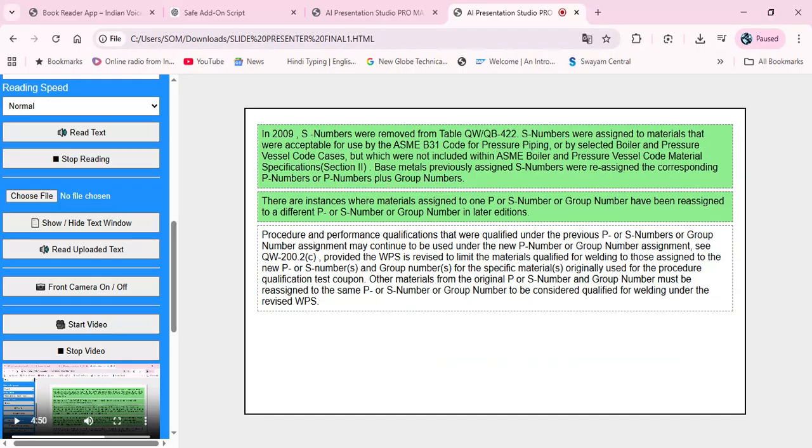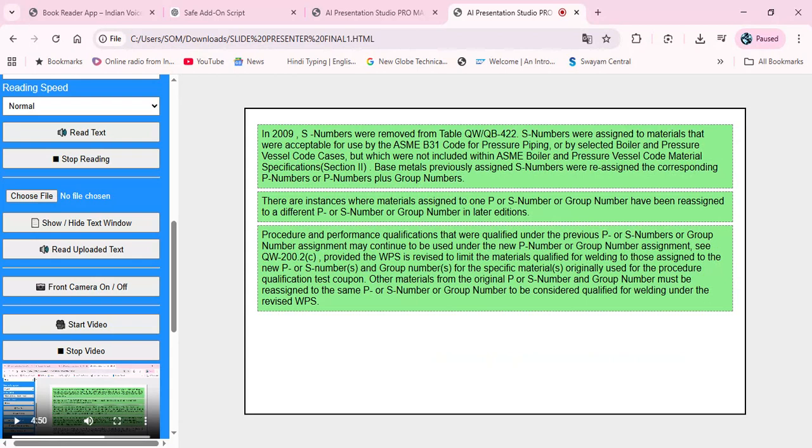There are instances where materials assigned to one P or S number or group number have been reassigned to a different P or S number or group number in later editions. Procedure and performance qualifications that were qualified under the previous P or S number or group number assignment may continue to be used under the new P number or group number assignment. See QW-200.2(C).